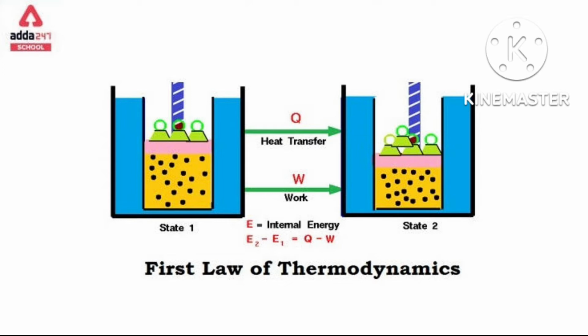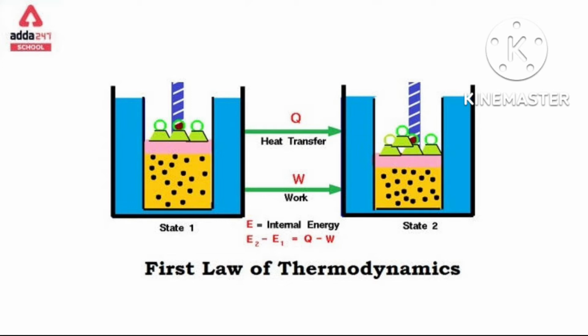This work can be done in two ways. First, the external pressure you are changing slowly and slowly. Suppose from initial to final in 10 steps, you have made the change in delta V in 10 steps. Then in each step there was less volume change, means less work done.